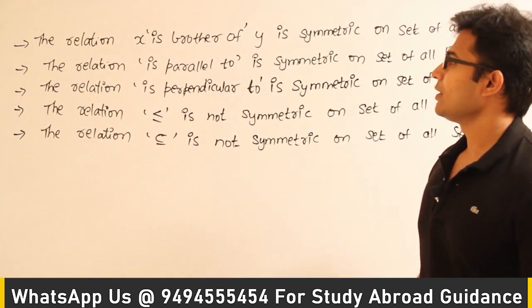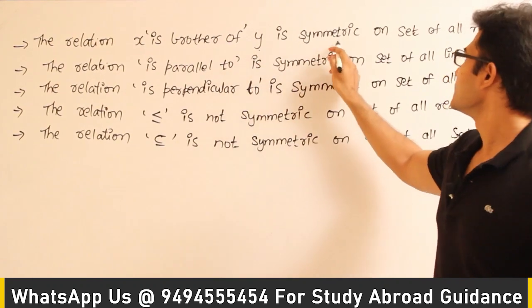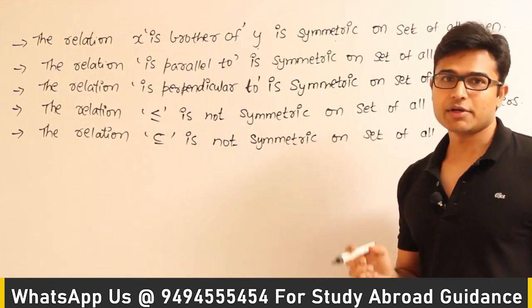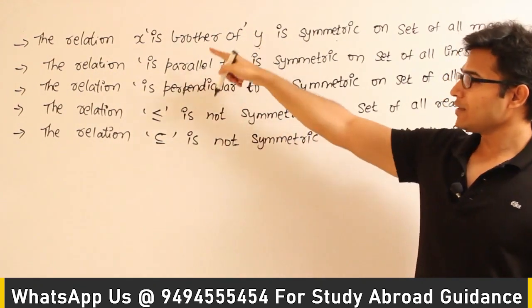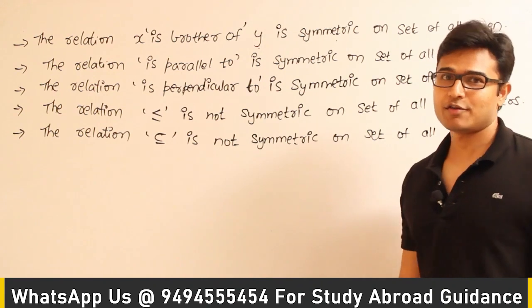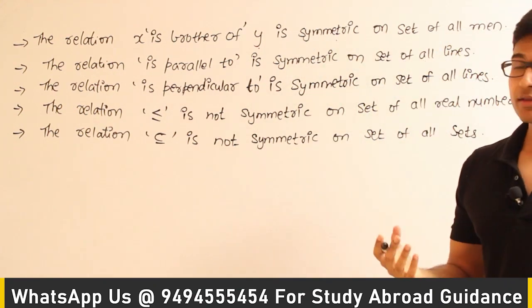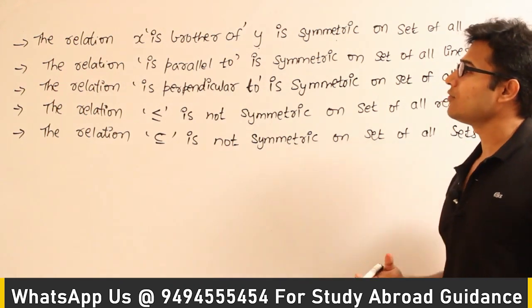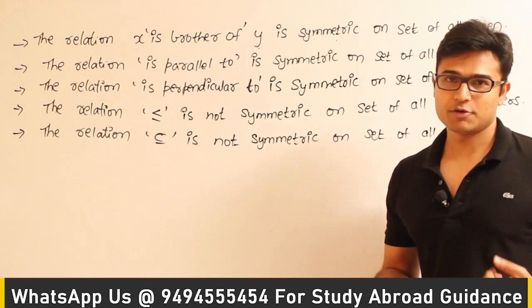Now see this one. The relation "X is a brother of Y" is symmetric on the set of all men, isn't it? Why is it symmetric? Because if X is a brother of Y, then Y is also a brother of X, isn't it? That is why, if you have the set of all men, then it is true. But if you think of this relation on the set of all people, then it may not be true.